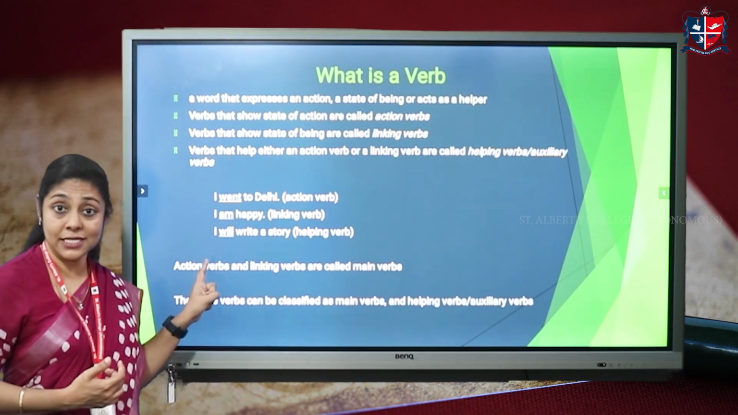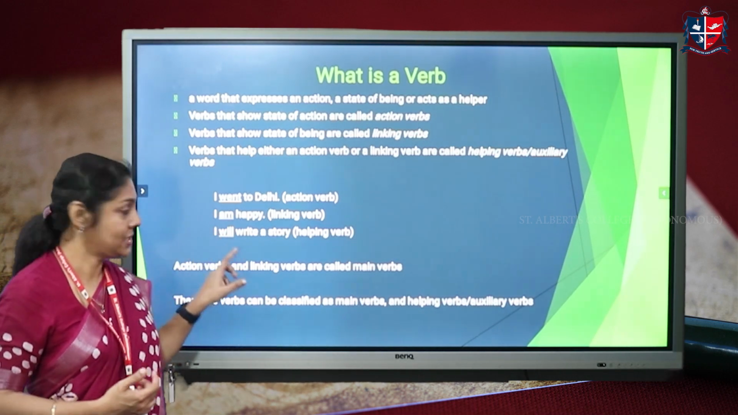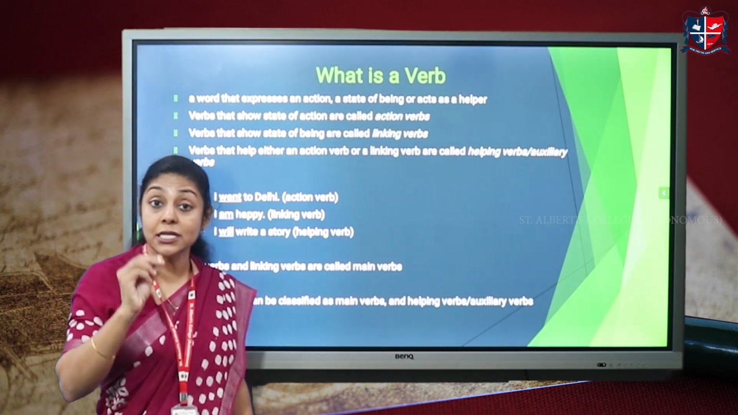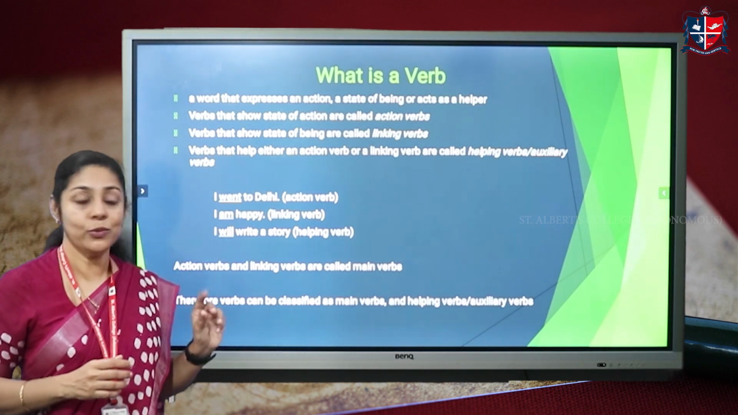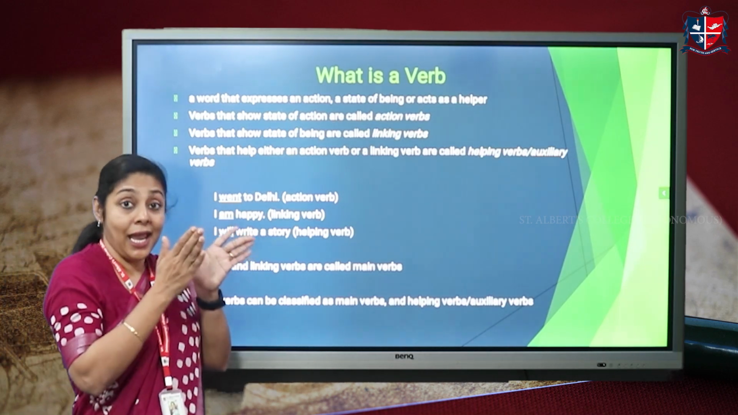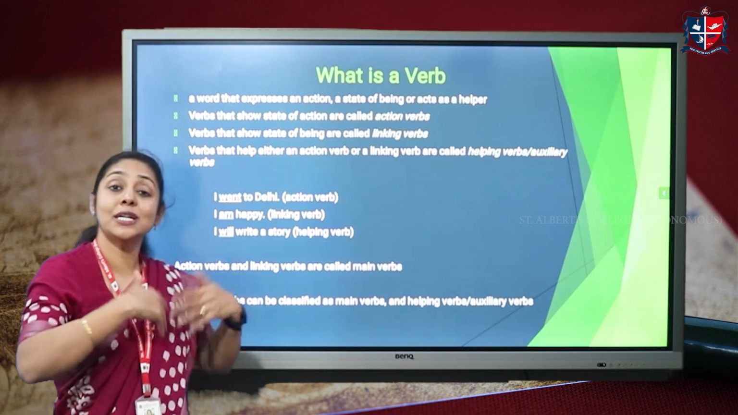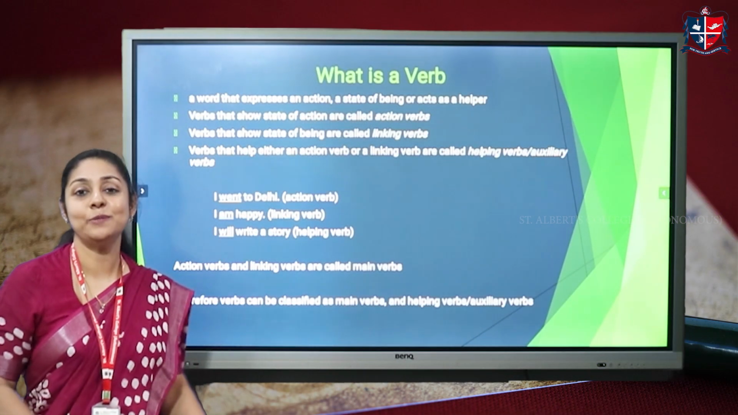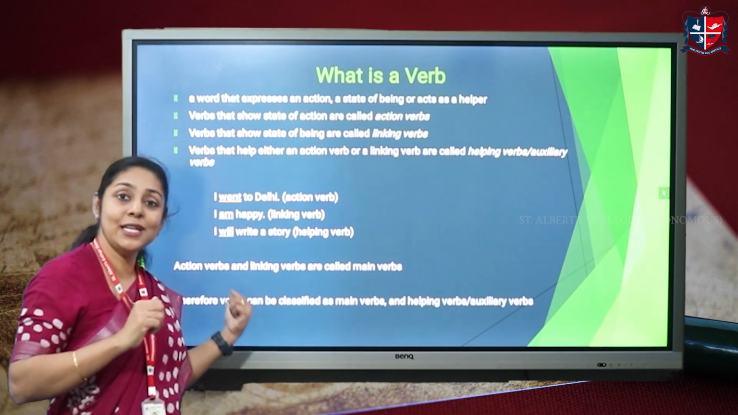Whereas in the third sentence, I will write a story, in this particular sentence, we have two verbs. Write is the action verb because it denotes the action of writing. Whereas will is a helping verb because it is helping this particular verb to complete the essence of the sentence. So, action verbs and linking verbs are called main verbs, whereas we have auxiliary verbs also.